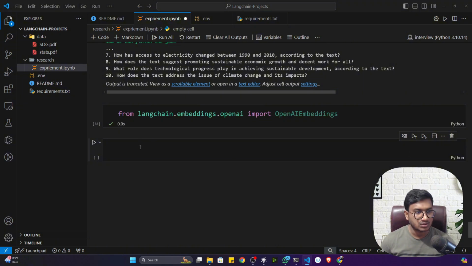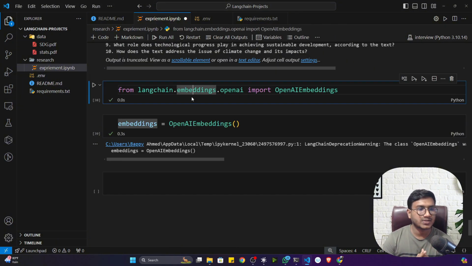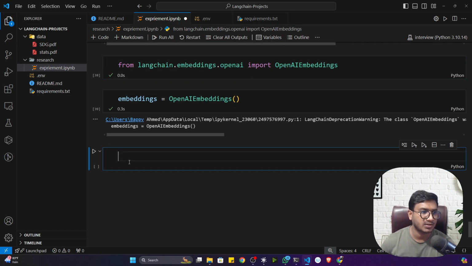So here I'm going to use the OpenAI embedding model. If you go to the OpenAI website and go to the model section, you'll see that OpenAI also provides lots of embedding models. Okay, so you can use any of them.